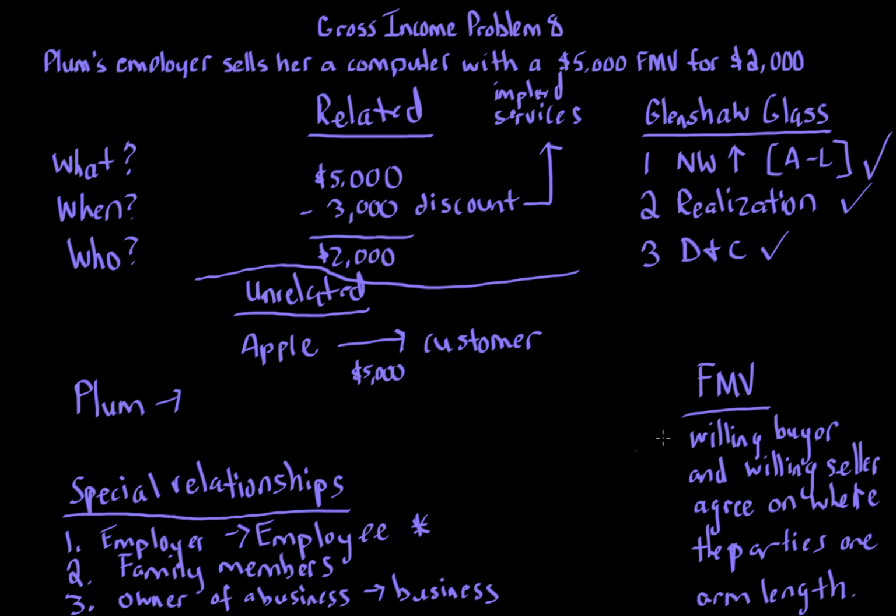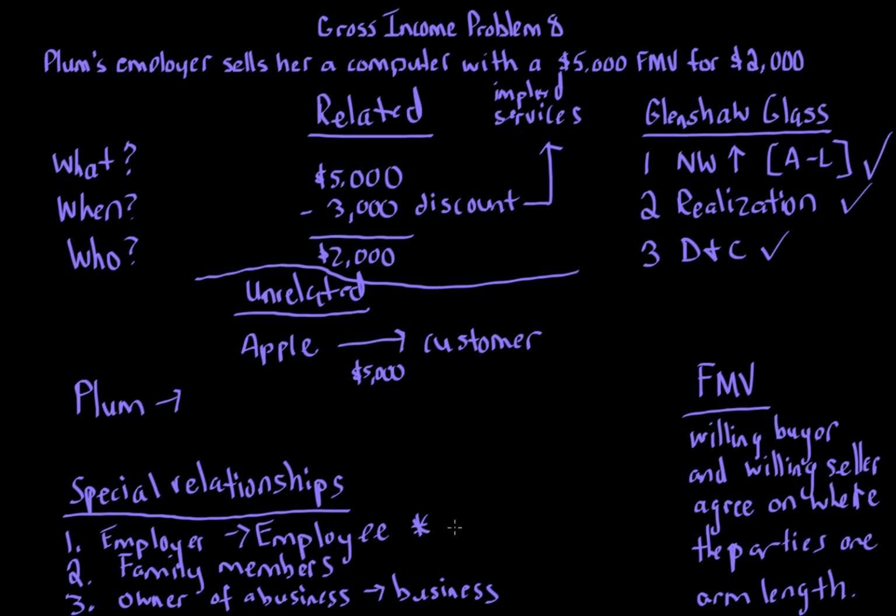Note though that without the special relationship, just a normal everyday arm's length party, if this was a discount like a coupon or something, it would be fine. There wouldn't be gross income. So that's something to understand: if you have a coupon or there's a sale going on, let's say we change the facts and say that these parties are unrelated and it's Plum buying from Apple, getting a $5,000 computer for $2,000. Really good deal, right? Well, the coupon or discount would not be gross income. It's just simply that the $2,000 is the fair market value, a willing buyer and willing seller that are unrelated. It's just viewed as that $2,000 is the actual fair market value. So that's how this all fits in.